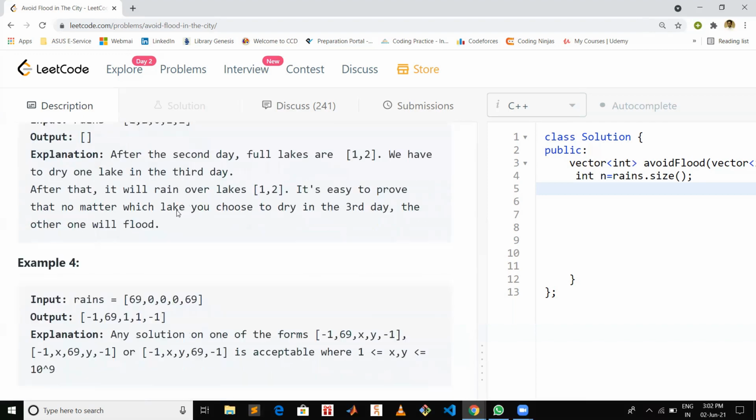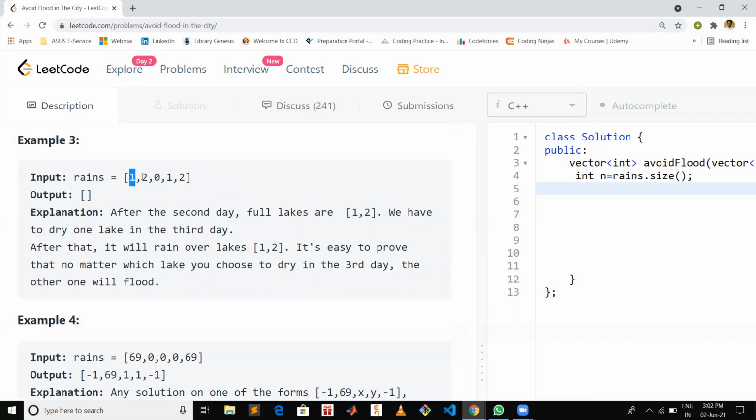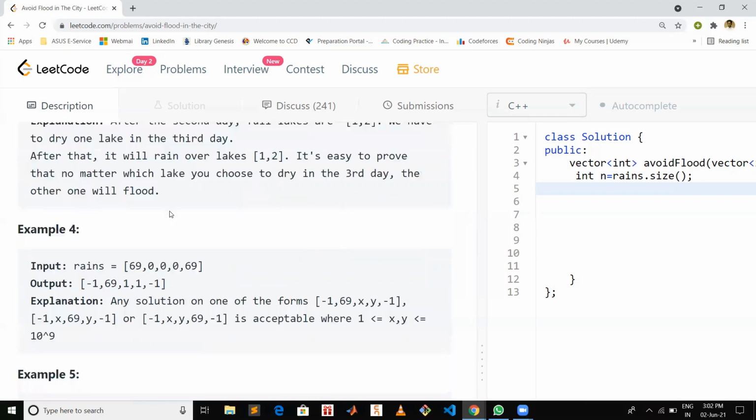Another test case. Here you can see lake number 1 and 2 are filled. Now on this day, the third day, you can dry one lake. You can either dry lake number 1 or 2. If you dry lake number 1, there is going to be a flood on lake number 2 on this day. If you dry lake number 2, then there is going to be a flood on lake number 1 on the fourth day.